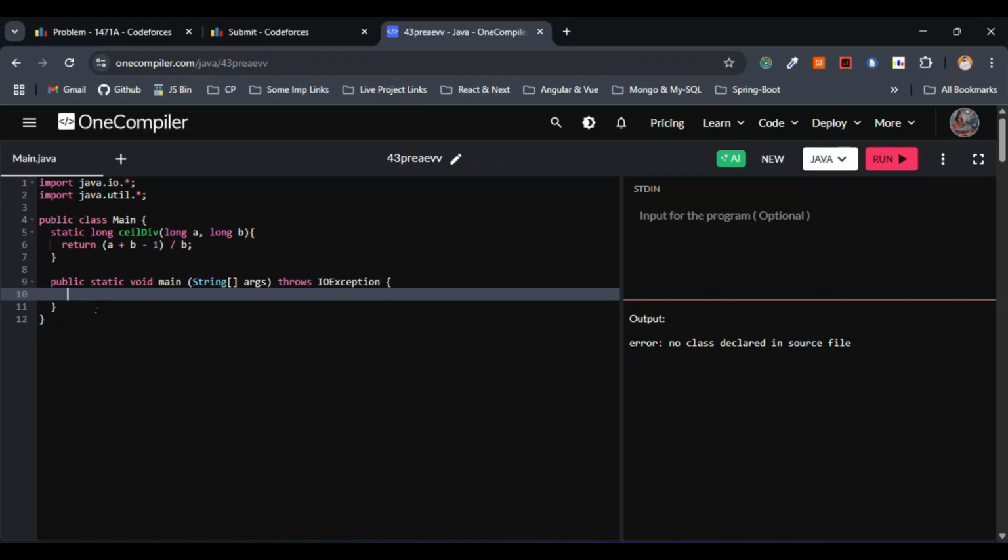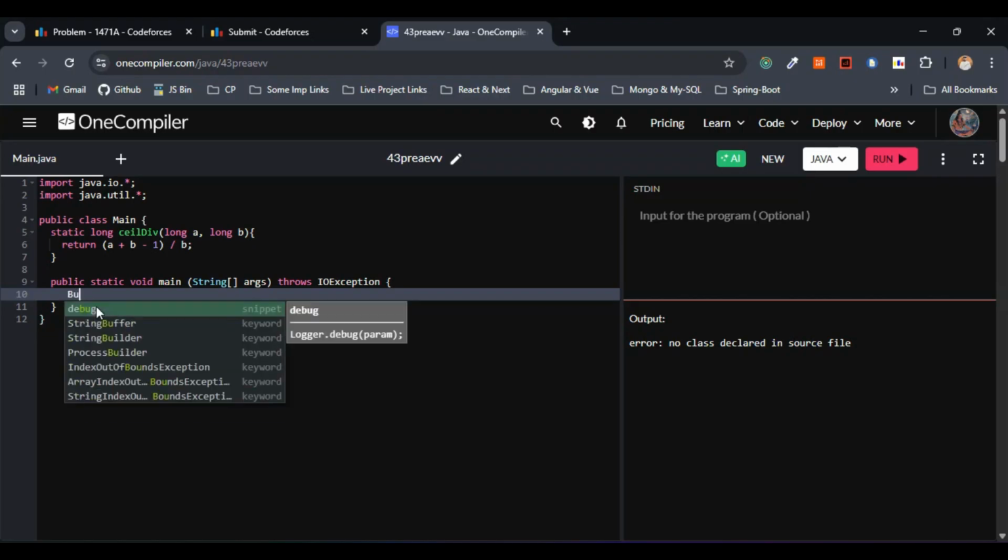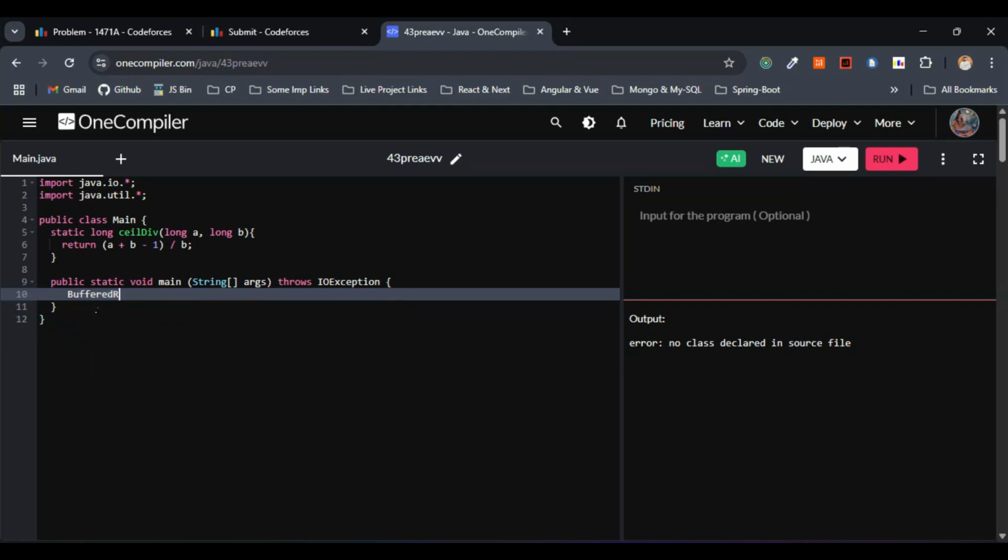Nothing but we'll be going with the BufferedReader as well as PrintWriter. So I'll just go with BufferedReader br equals new BufferedReader, new InputStreamReader, System.in.